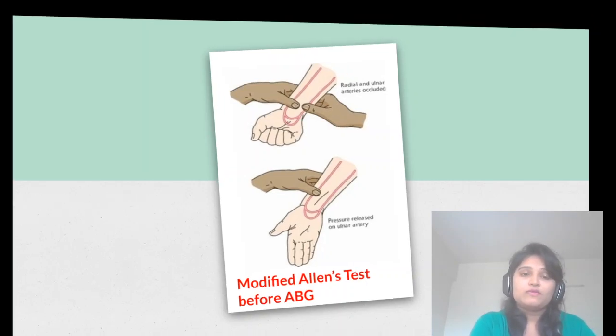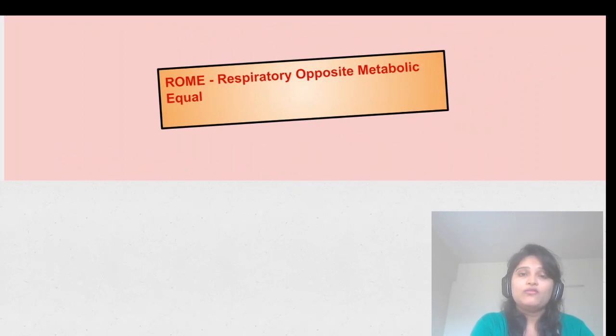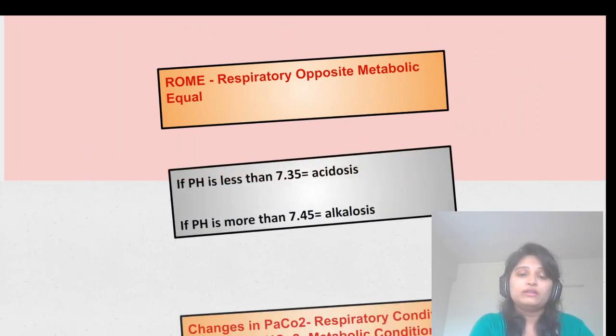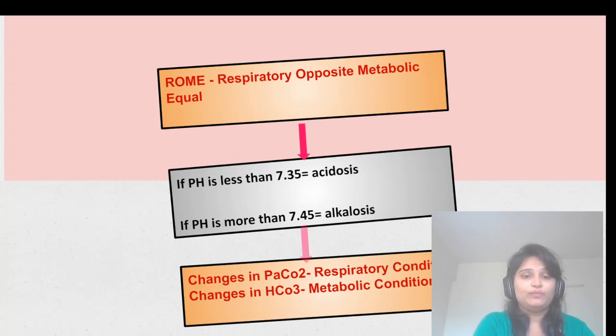Okay. So now you have withdrawn the blood for the ABG. That blood will be withdrawn in the purple color test tube. That test tube will already be heparinized. Above that, mention the client's name, all the detailed diagnostic conditions, and whether the client is on oxygen or not, because oxygen will affect the oxygen level in the blood. If the client has fever, the fever will also affect the oxygen level of the blood. Okay, and always transfer this ABG sample onto an ice slurry.